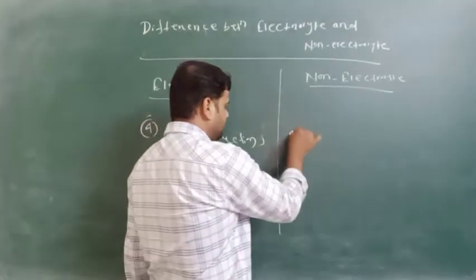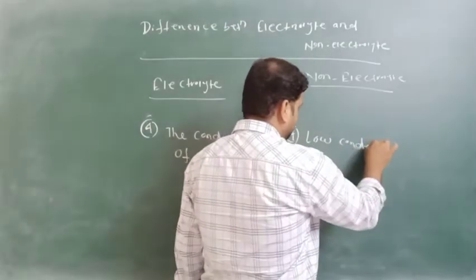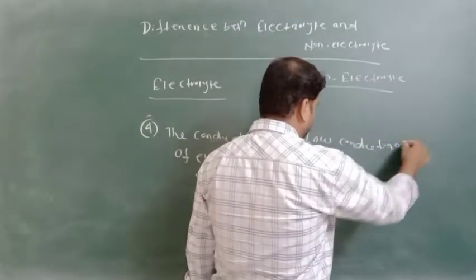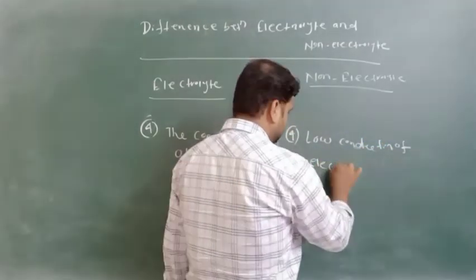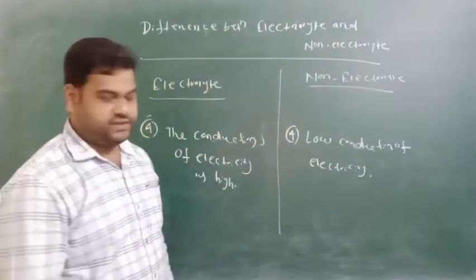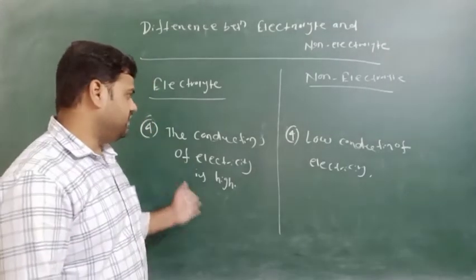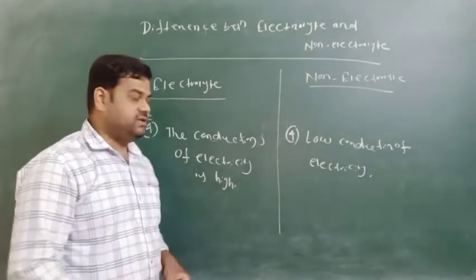Here, there is low conduction of electricity, or we can say poor conduction of electricity, in non-electrolytic solution. This is the fourth difference between the electrolytes and non-electrolytes.